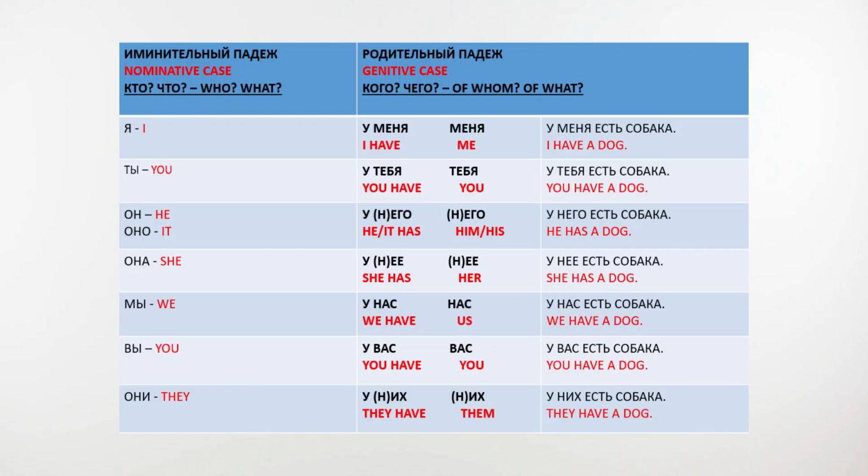To easier understand the changes in pronouns, I made a table which will compare the pronouns in their initial form to pronouns in the case we are working with. Именительный падеж, nominative case. Кто, что, who, what. Родительный падеж, genitive case. Кого, чего, of whom, of what.